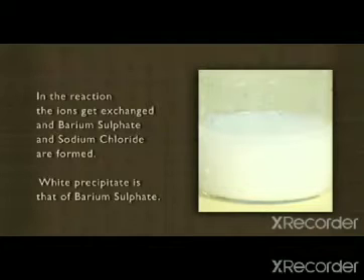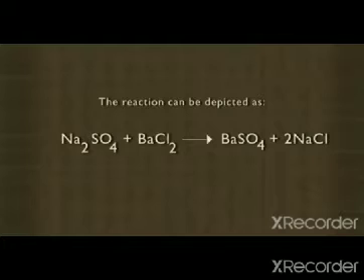We shall write the equation as Na2SO4 plus BaCl2 gives BaSO4 plus 2NaCl.